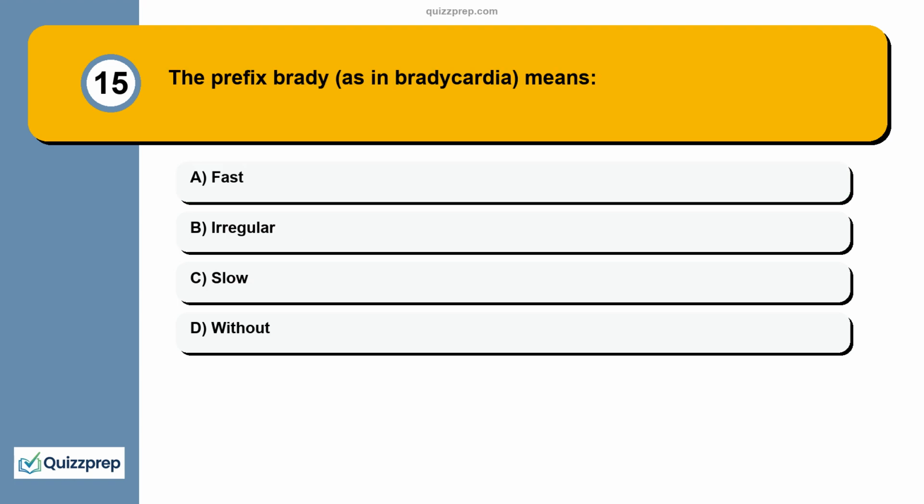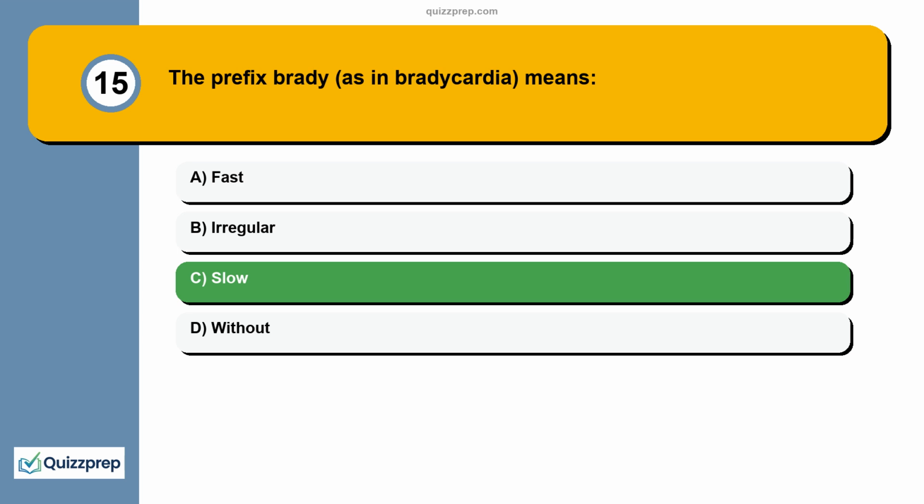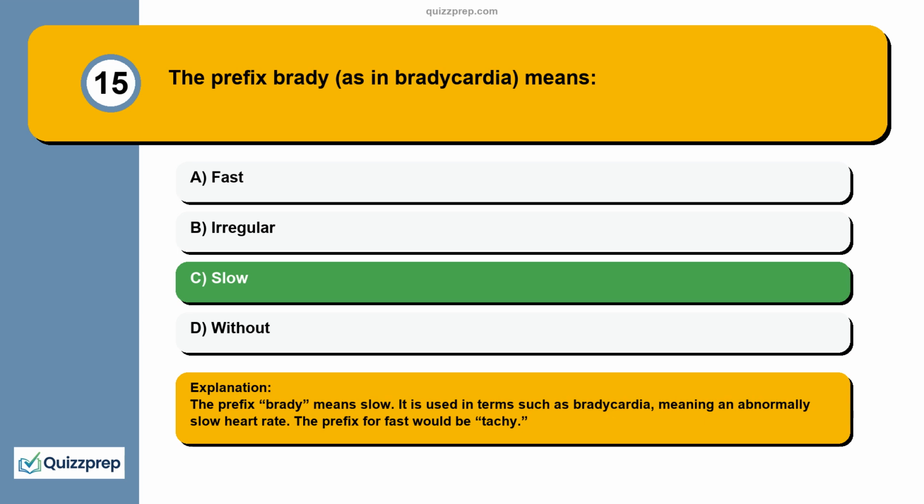Question 15. The prefix brady, as in bradycardia, means fast, irregular, slow, without. The prefix brady means slow. It is used in terms such as bradycardia, meaning an abnormally slow heart rate. The prefix for fast would be tachy.